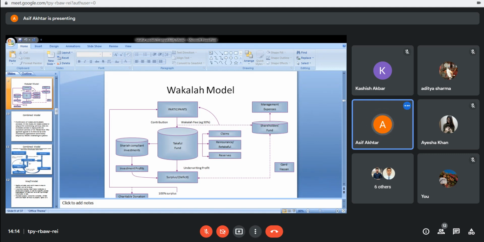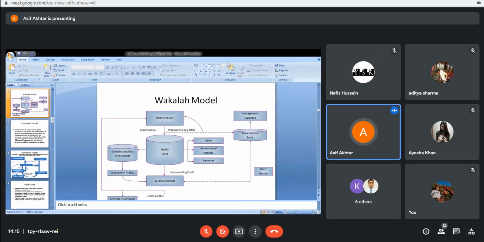Anything from this model which you need to discuss, please let me know. So what happens to the profit or fund that remained in the takaful fund? After management expenses, the remaining surplus is again transferred to the takaful fund, or a portion of it is given to the participants also. You have seen that in insurance sometimes you also get a return. So that return, you can consider as a profit to the participant. But the majority of the time, the profit is kept as a surplus reserve, a surplus fund, to meet the expenses.